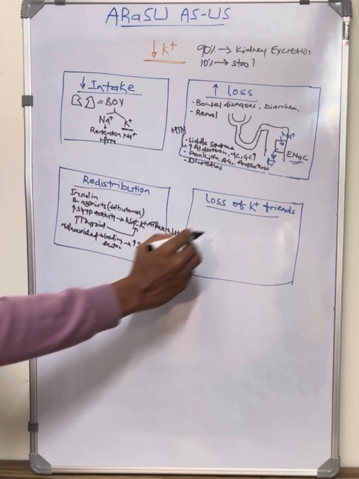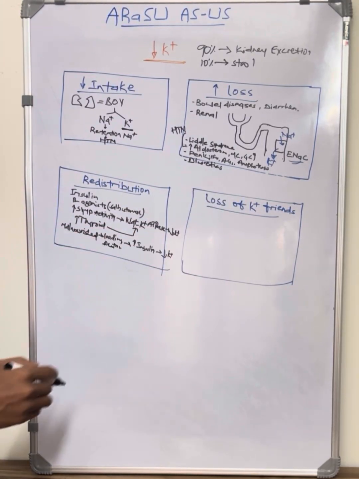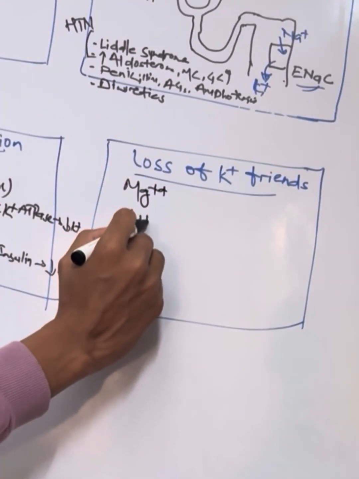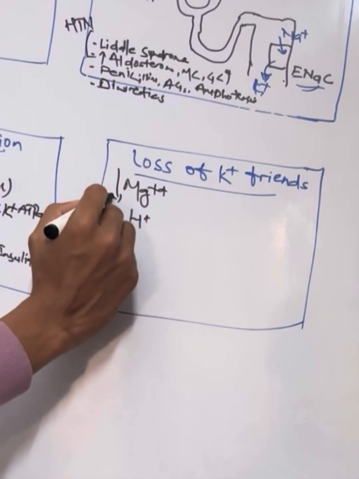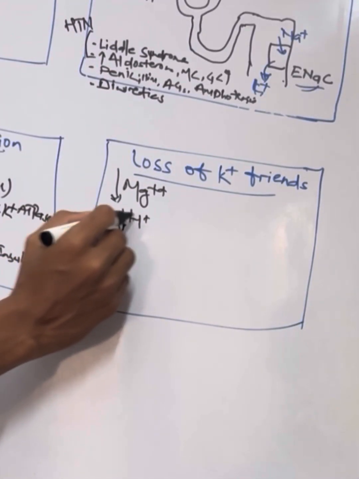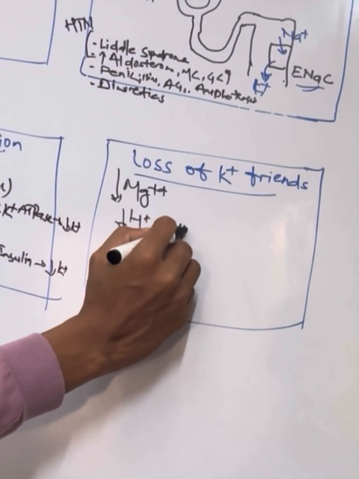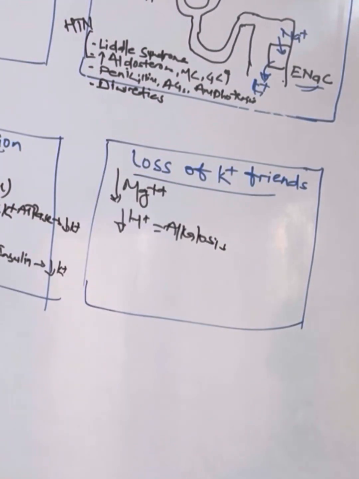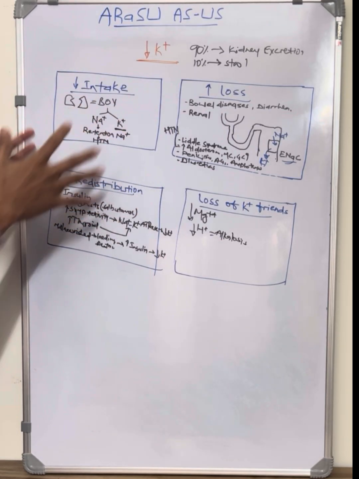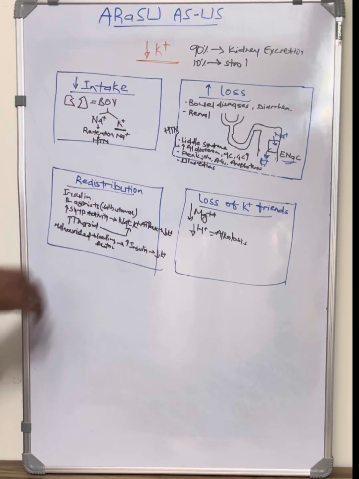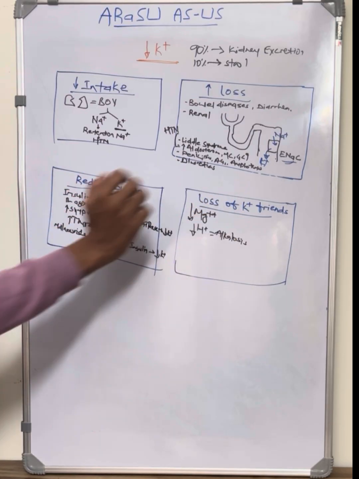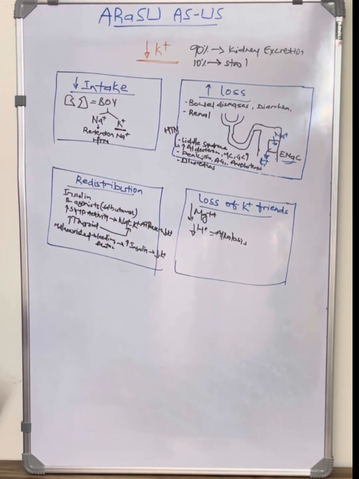This is about redistribution. Then we said there will be loss of potassium's friends. The two closest friends of potassium are magnesium and acid. So if there is hypomagnesemia, there will be associated hypokalemia. And if there is decreased acid, that is alkalosis, it can also lead to hypokalemia. So this is the easiest way to approach the probable cause of hypokalemia. Just to summarize: decreased intake, increased loss, or everything is fine but potassium is redistributed, or there is loss of magnesium or acid, H+ ions.